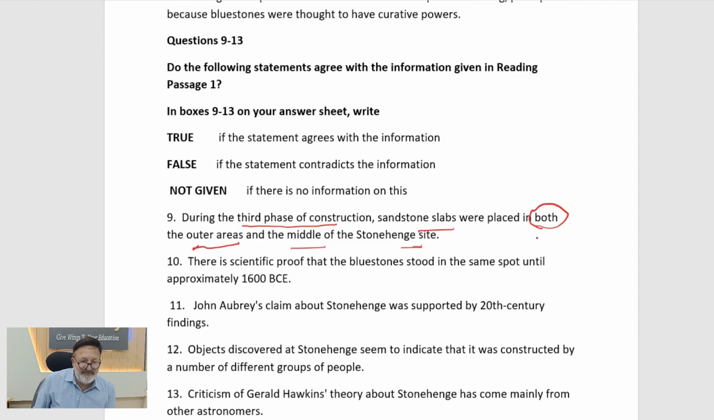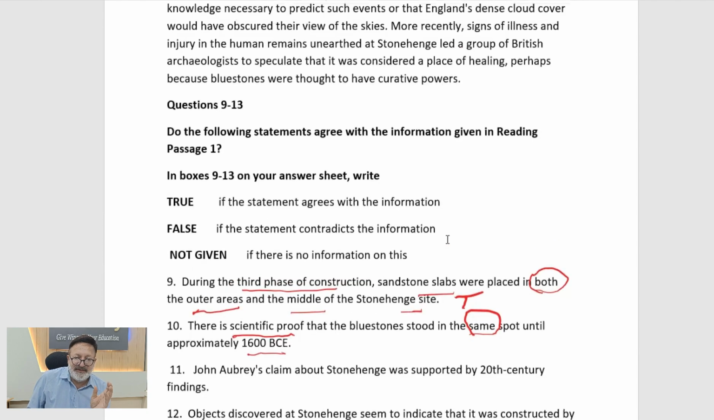Then the next one: there is scientific proof that the bluestones stood in the same spot. Same is again an echo. It stood in the same spot until approximately 1600 BC. Dates are very important. When you have a date, location becomes very easy. So let's go to 1600 BC and understand whether there is scientific proof that the bluestones stood in the same spot until approximately 1600 BC.